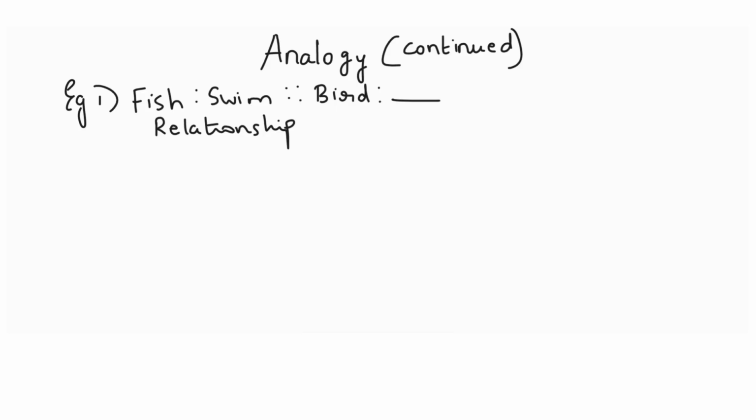The fish has the ability to swim, so bird has the ability of flying, so bird is to fly. Now the examples that we covered in the first class were of this type, wherein one complete pair was given and one word was missing in the second pair. Now we are going to look at some different type of examples.